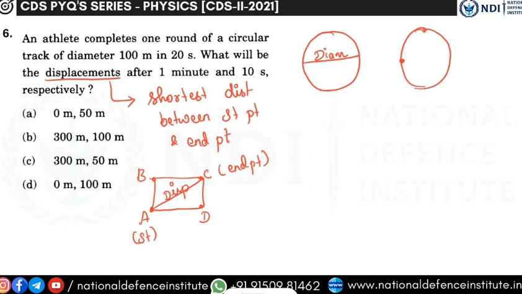Okay. If it is moving end to end, if the person is moving from this point to this point, then what happens? Then this chord, you have something called a chord in mathematics, that chord becomes your displacement. Like this, displacement is nothing but the shortest distance. We are calculating the shortest distance between 2 points, that is called your displacement. Now, let us move on to find out what your displacement is going to be.